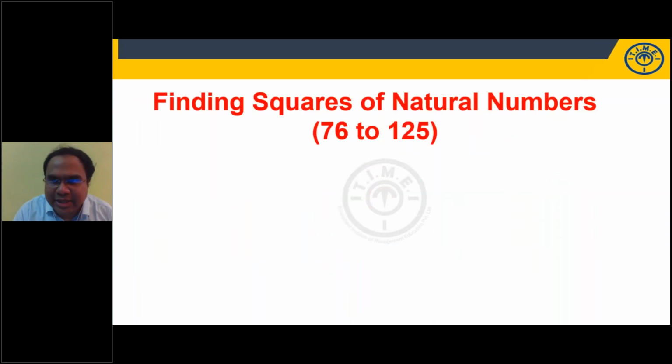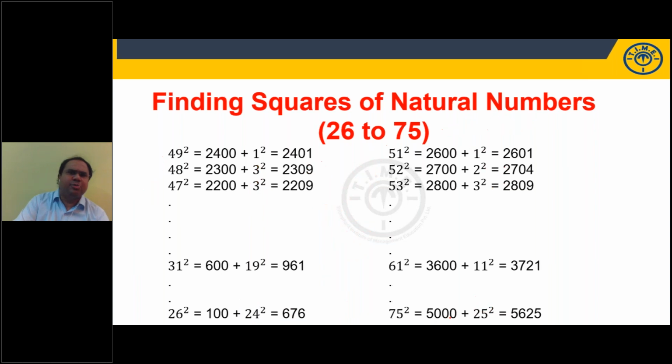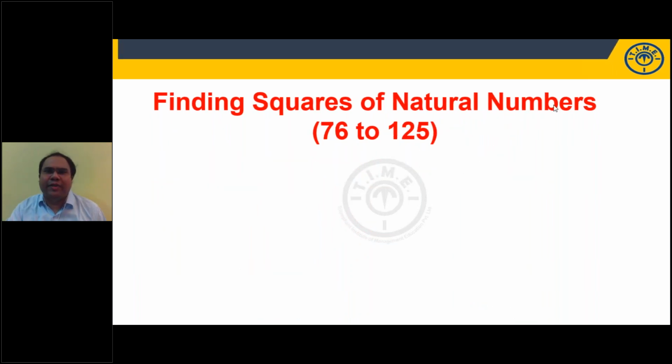Let us move forward, students. Let us find out 76 to 125 squares. And one more point I forgot. You are starting with 1 square, 2 square, 3 square, and you are ending at 25 square. If you know up to 25 square, that is more than sufficient. For 76 to 125, I don't want to tell you a different logic and confuse you.